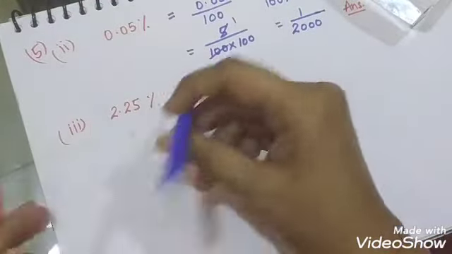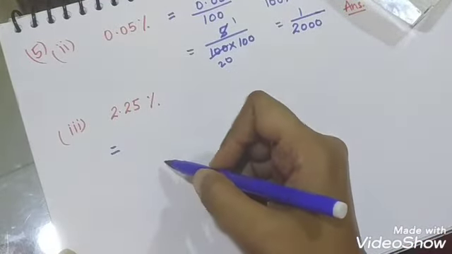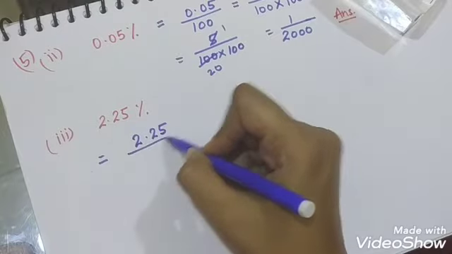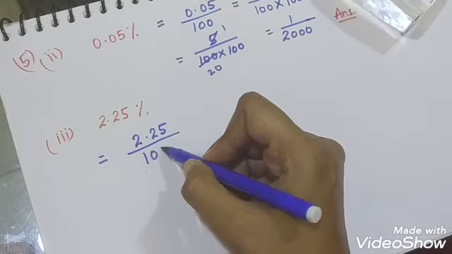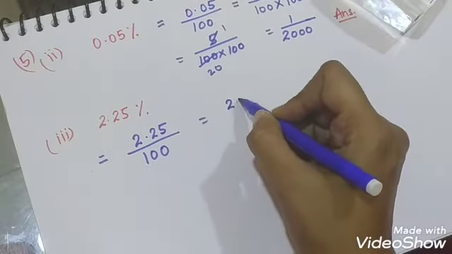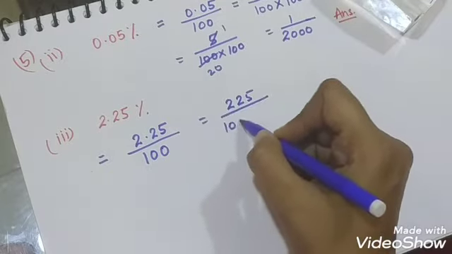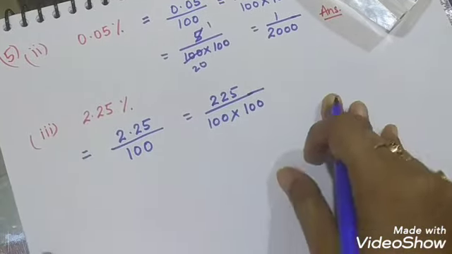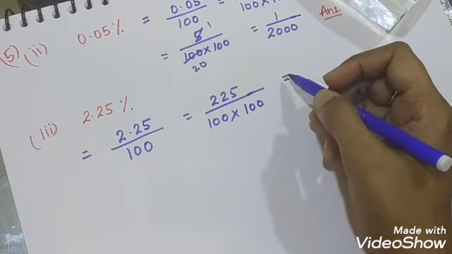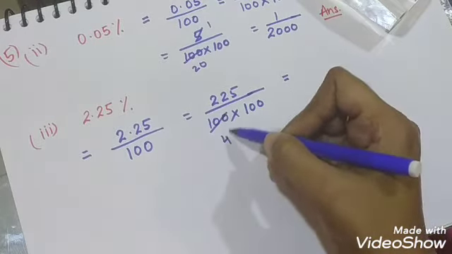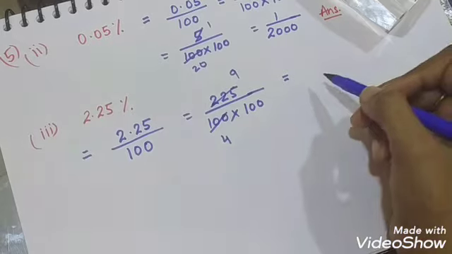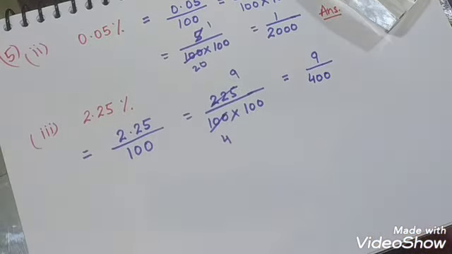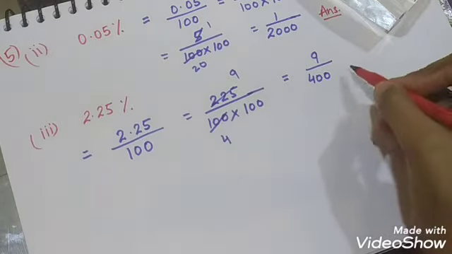Next is part 3, 2.25 percentage. So we will write here 2.25, remove the symbol of percentage and put upon 100. Then we will remove the decimal, and after the decimal how many digits are there? 2 digits. So we will put another 100 in the denominator. Now we will cancel. So 25 4s are 100 and 25 9s are 225. So the answer will be 9 upon 400. This is your answer.